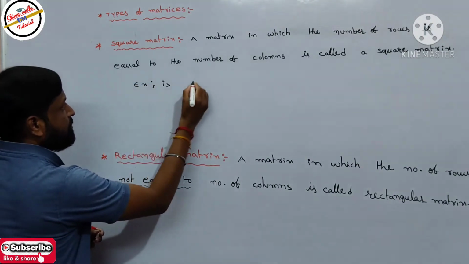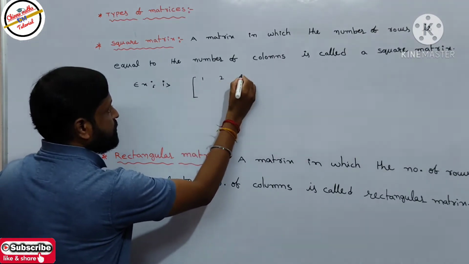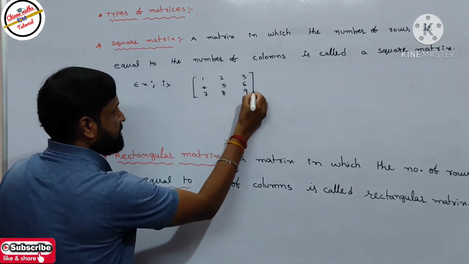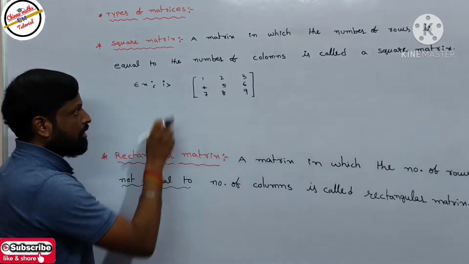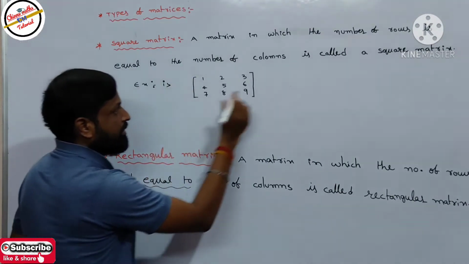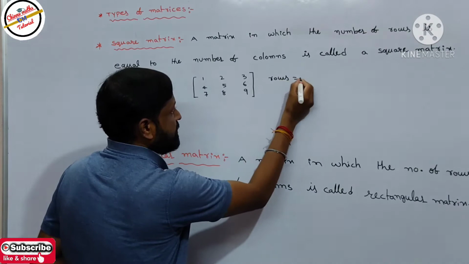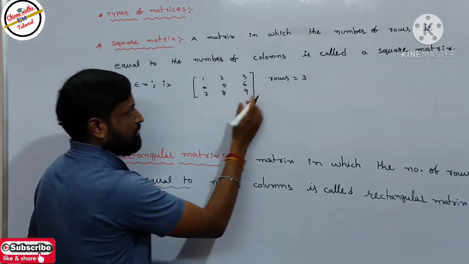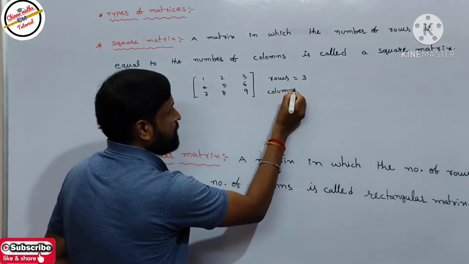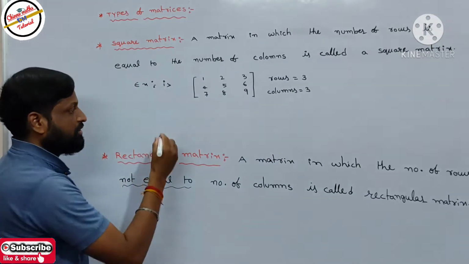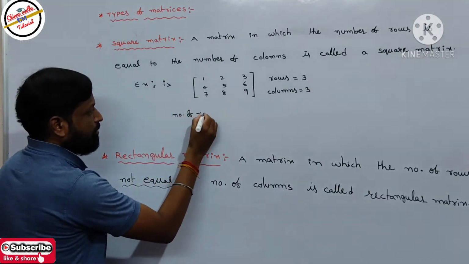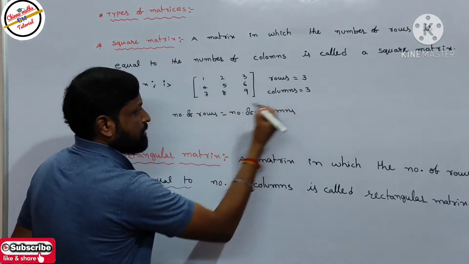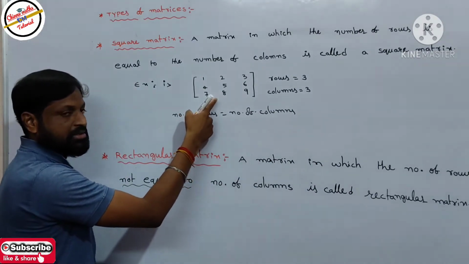I will take the first example: 1 2 3 4 5 6 7 8 9. This is the matrix. First calculate the rows, top to bottom: first, second, third. How many rows are there? 3 rows. Rows equal 3. Columns are counted left to right: first column, second column and third column. So columns equal 3. What is it according to the definition? The number of rows is equivalent to the number of columns. So this condition is satisfied, then this matrix is called a square matrix.